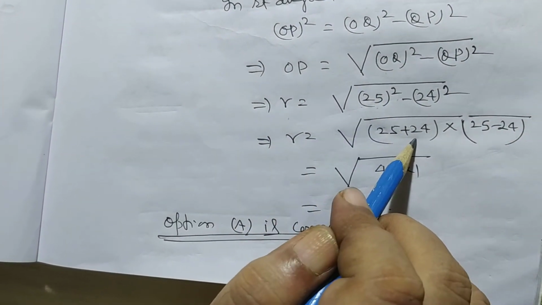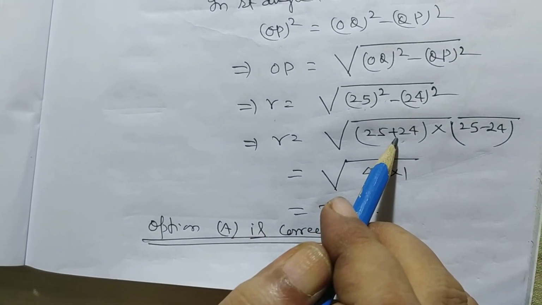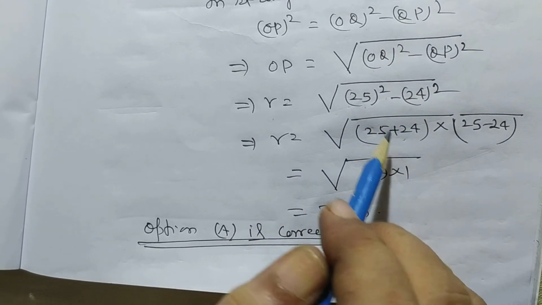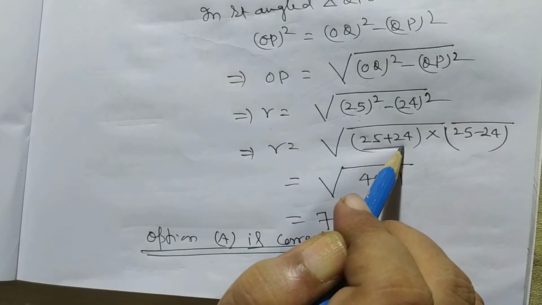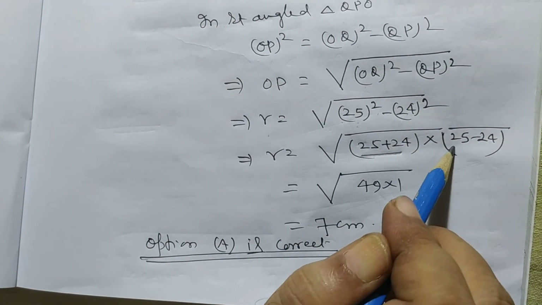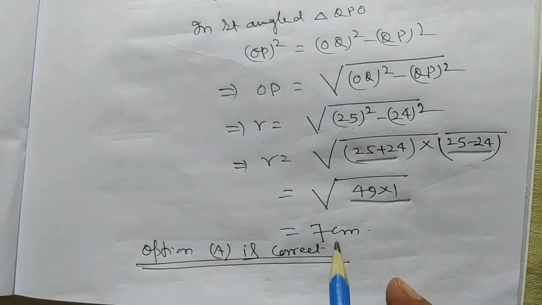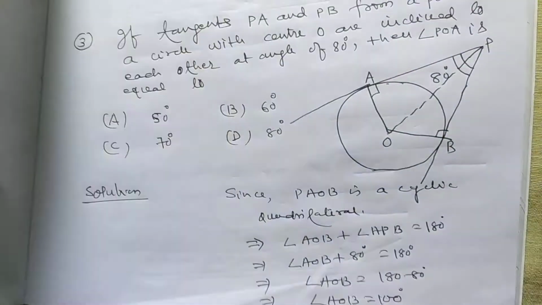So you do factorization, it will be convenient for you in calculation. So 25 square minus 24 square can be written as 25 plus 24 into 25 minus 24, and it will be 49 into 1, that is 7 centimeter. So option A is correct.